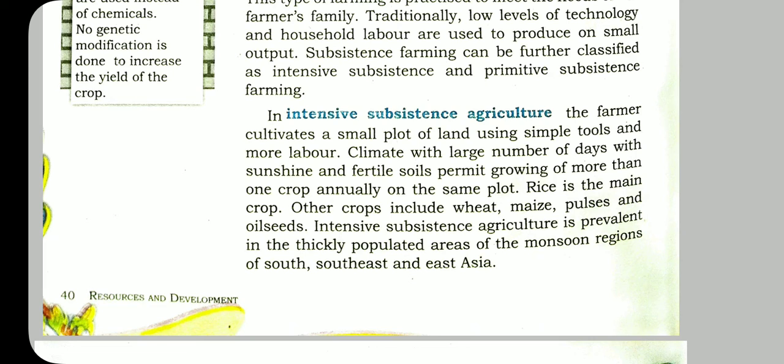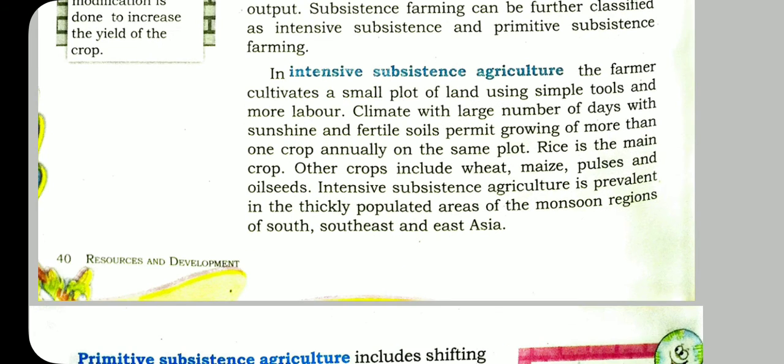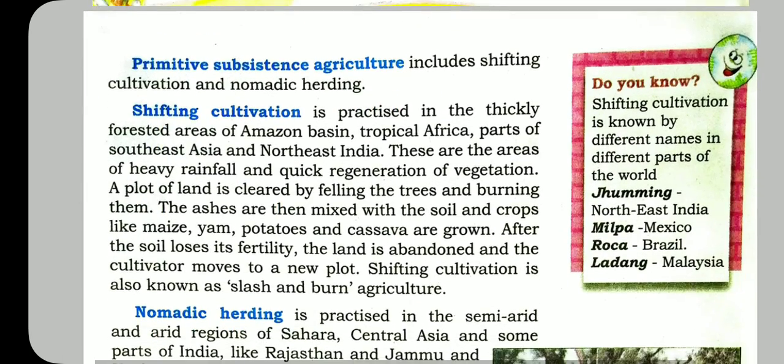Intensive subsistence agriculture is prevalent in the thickly populated areas of the monsoon regions of South, Southeast, and East Asia. This type of agriculture is done in those areas having the monsoon, in the southern part, and Southeast Asia. In these regions, intensive subsistence agriculture is done.